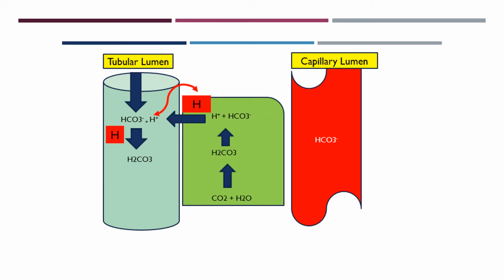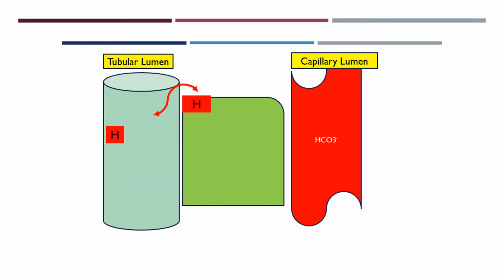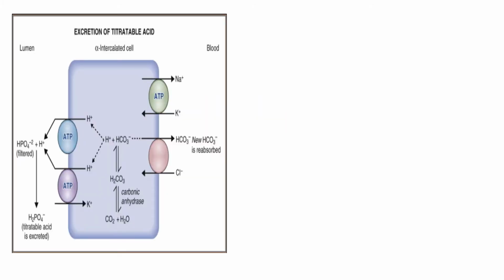For this, we have two buffer systems. One is the phosphate buffer, another is the ammonia buffer. So what will happen in the case of the phosphate buffer? We will see that the secreted H plus will combine with the filtered HPO4 2 minus to form H2PO4 minus, expressed as the sodium salt NaH2PO4, and it will be excreted out, carrying with it the excess H plus.